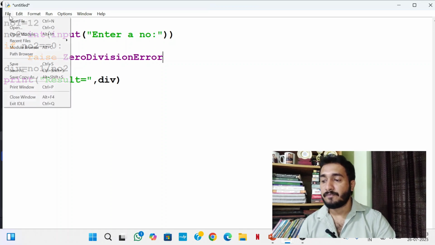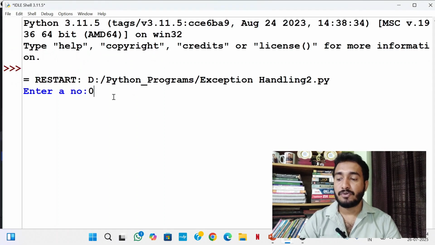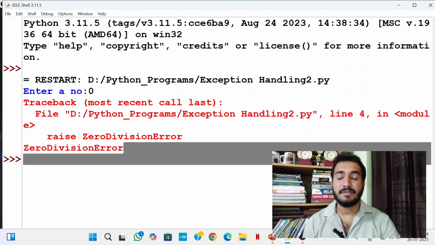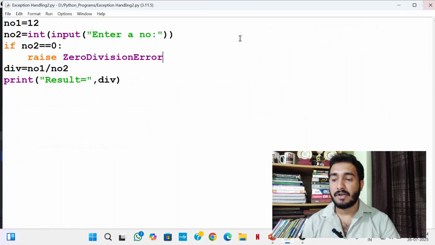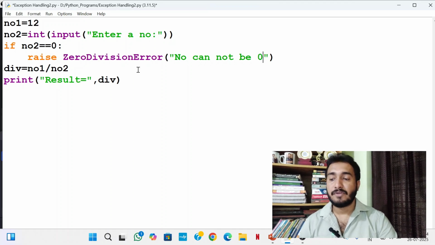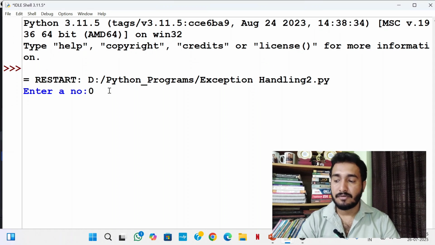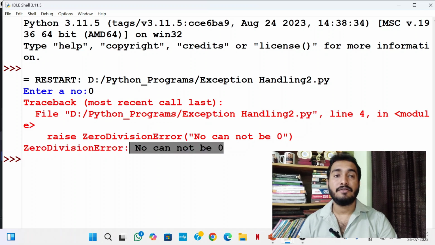So save this program, run the program. I will enter the value as 0. So it throws zero division error, right? But it is not displaying any message, just showing the error. So let me modify the program. I write here, number cannot be 0. So I am passing some argument to this exception and run the program. Enter the number as 0. It raises an exception, zero division error, and prints the message that number cannot be 0.